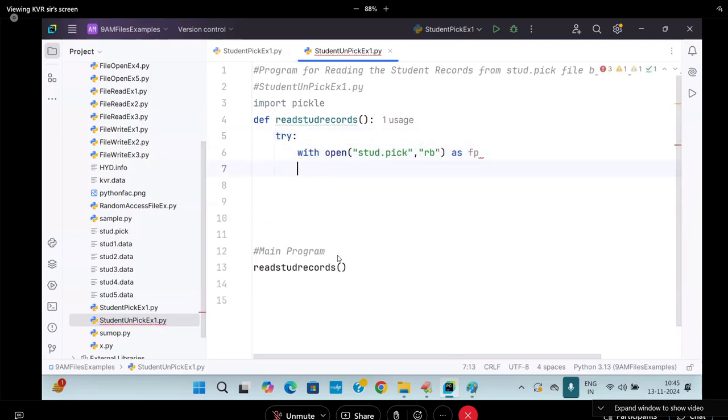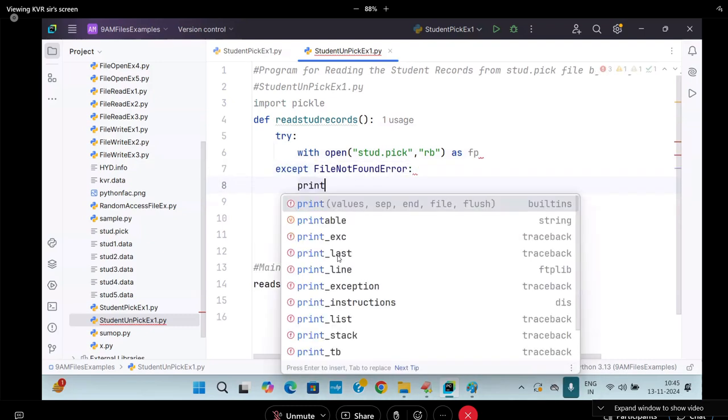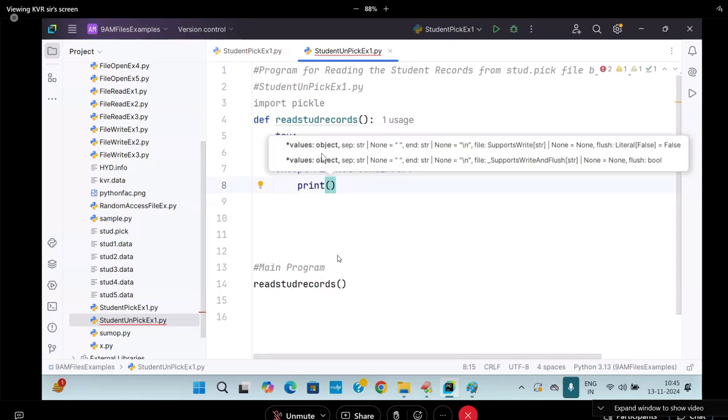Why try? Why try? Try is to handle the file not found exception, sir, you should say. Why try-except? To handle the file not found error. Without exceptions, if you write it, that is a useless program. With exceptions, if you write, that is a quality program.